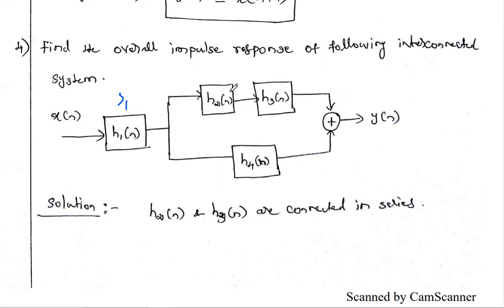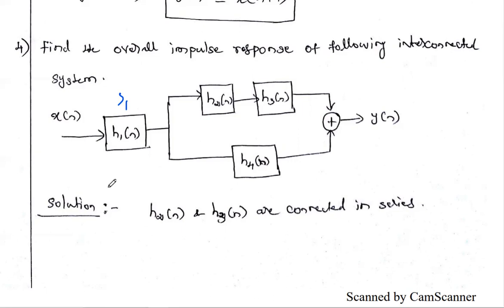Now you see system 2 and system 3 are connected in series. Then that combination is connected in parallel with the fourth system, and this combination is in series with H1. Just as in circuit analysis we reduce series and parallel combinations of resistors into a single resistance, we use that concept.